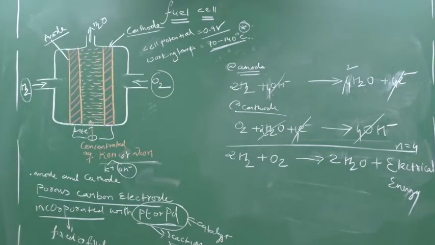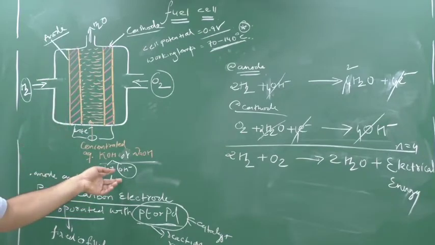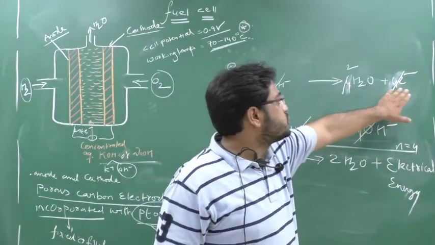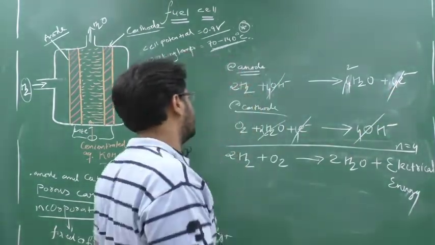Clear this part? So once more I will say the anodic and cathodic reaction. Please see here, at anode hydrogen will come, it will enter into the reaction, it will meet OH minus. So hydrogen will react with OH minus and form what? H2O. Okay, and loss of electron will be there. Then balance the reaction.